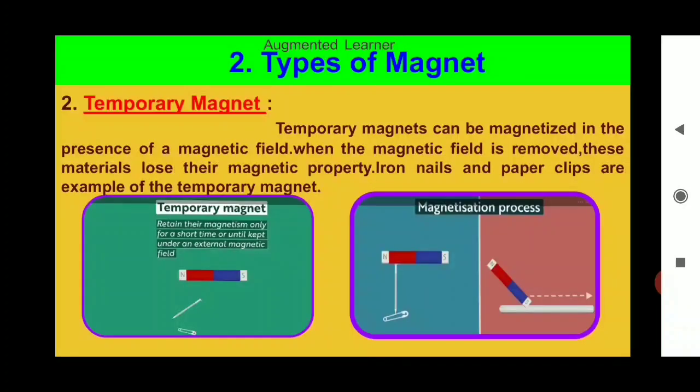Next, temporary magnet. Temporary magnets can be magnetized in the presence of a magnetic field. When the magnetic field is removed, these materials lose their magnetic property. Iron nails and paper clips are examples of temporary magnets. We can say that temporary magnets retain their magnetism only for a short time or until kept under an external magnetic field.